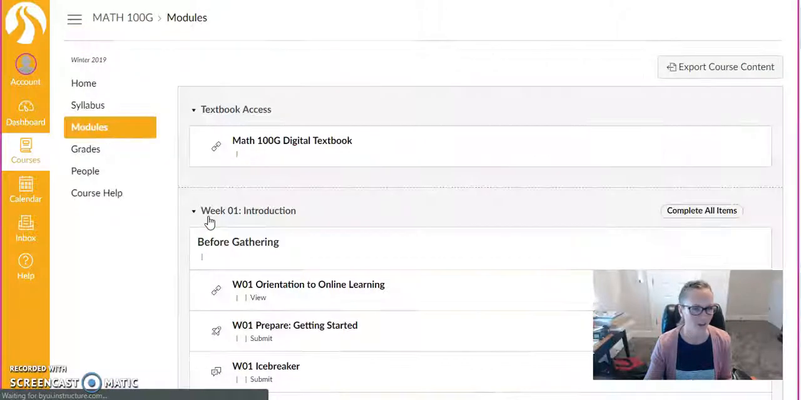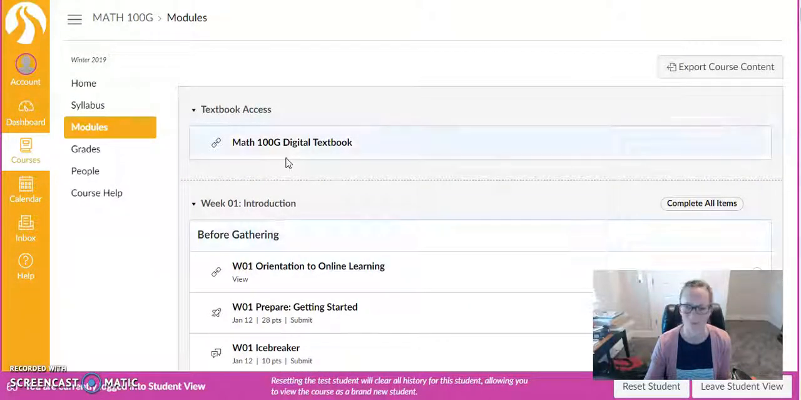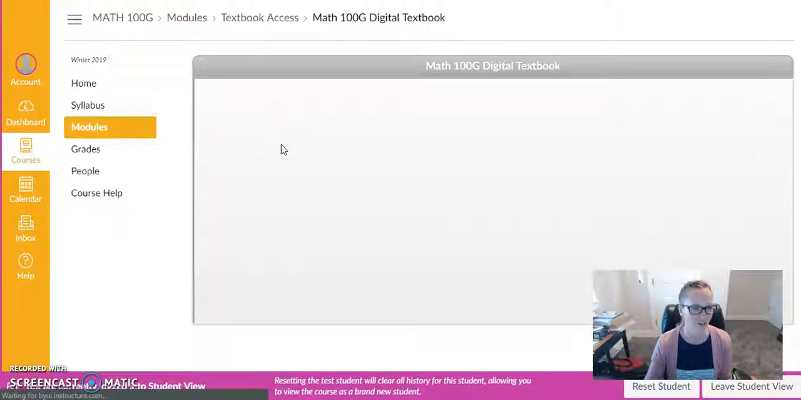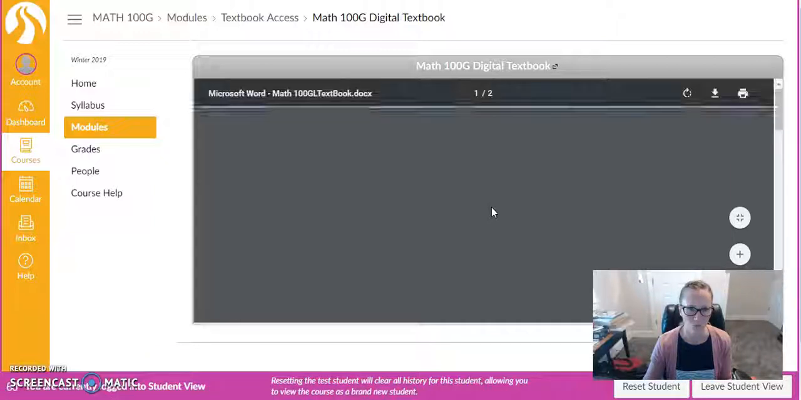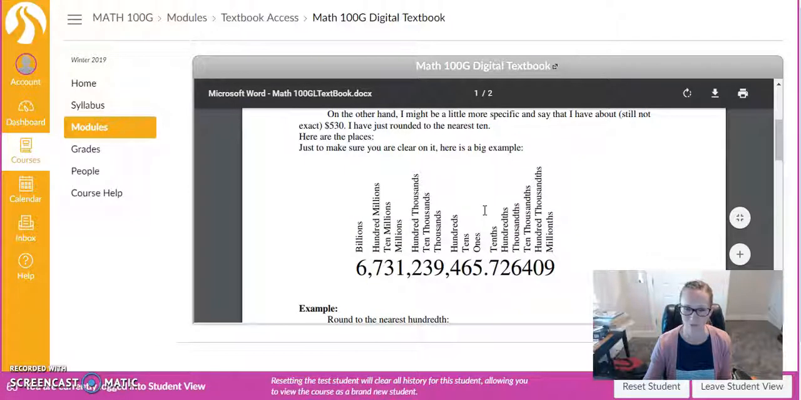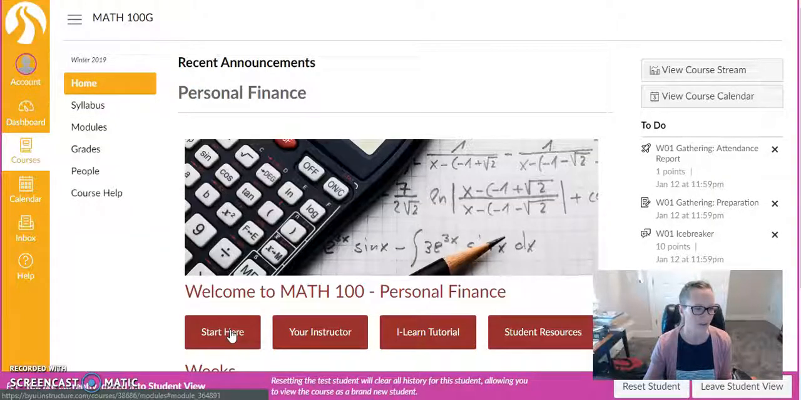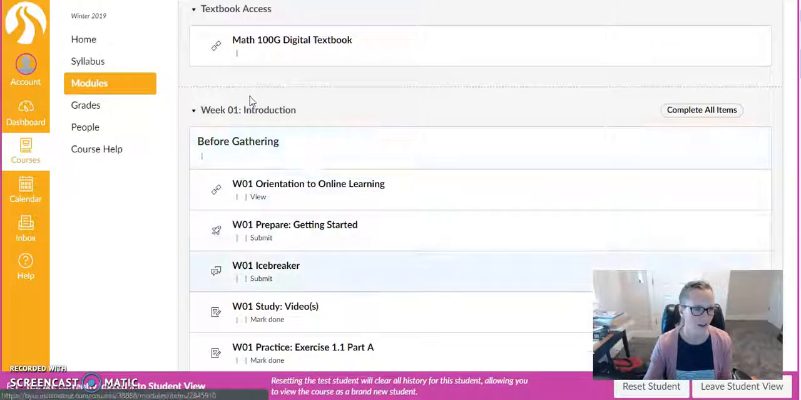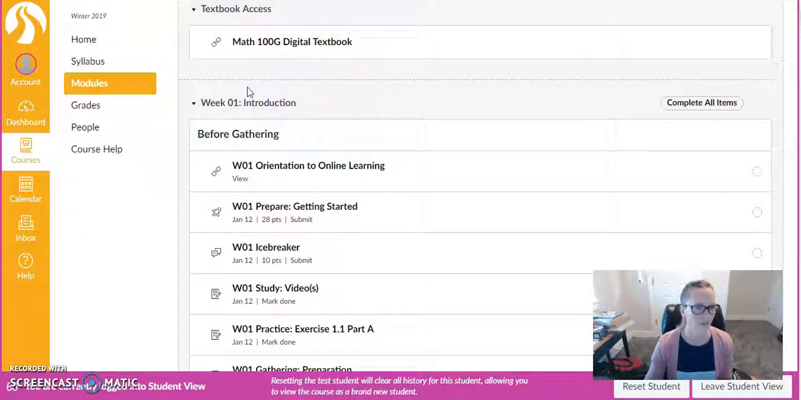Clicking that Start Here button takes you to this Modules tab, and most of what you need will be right here in the Modules. You can see right there is your textbook, and your textbook is great, it's free, you don't have to buy anything. You just come in here and click on whatever you need, and that will be your textbook. You'll also find here all of your assignments.